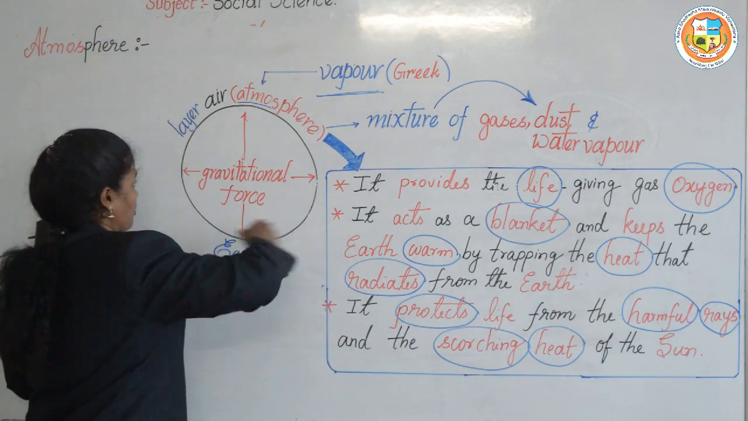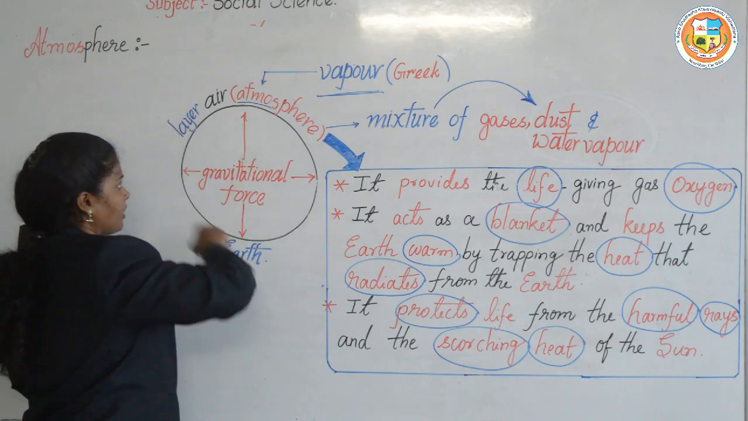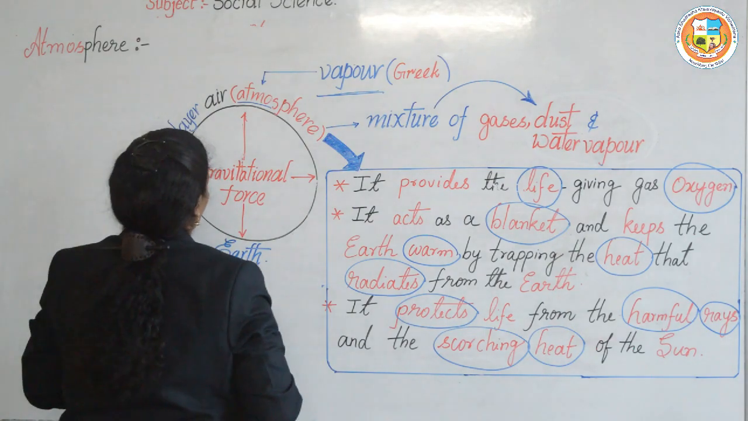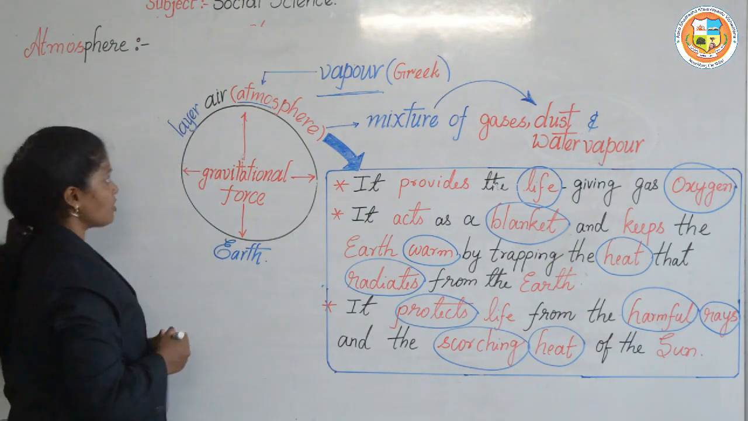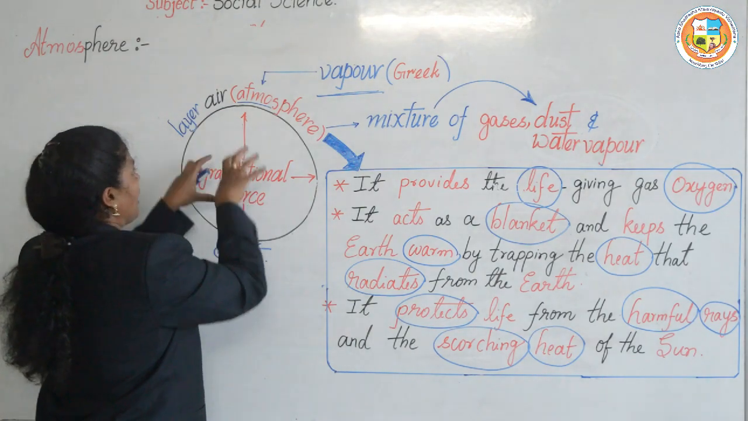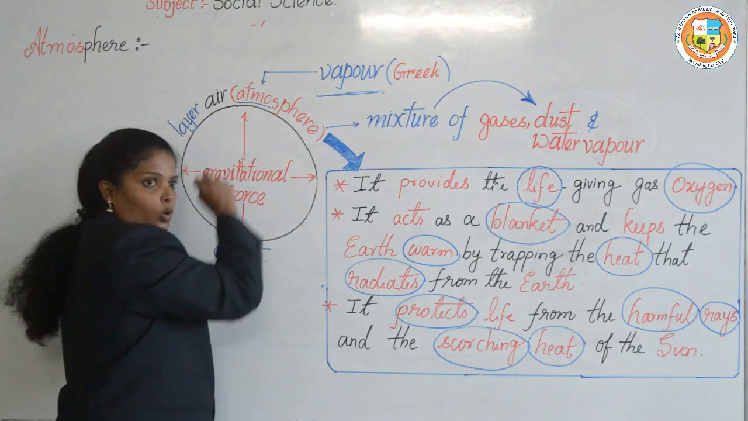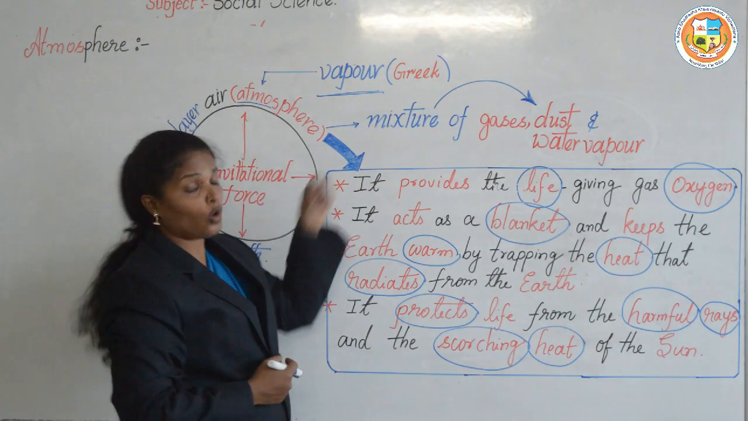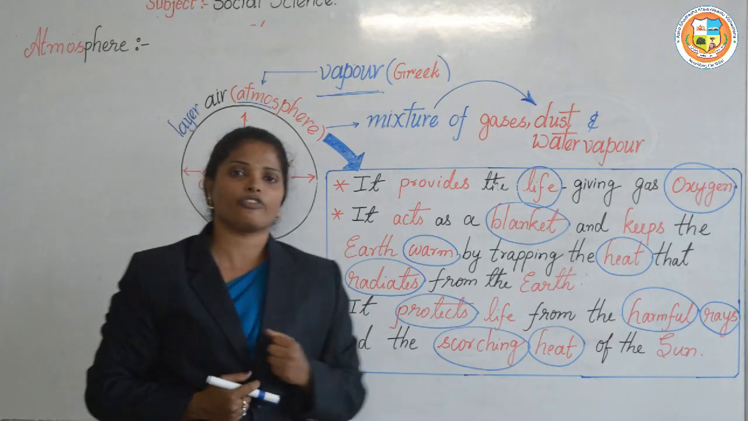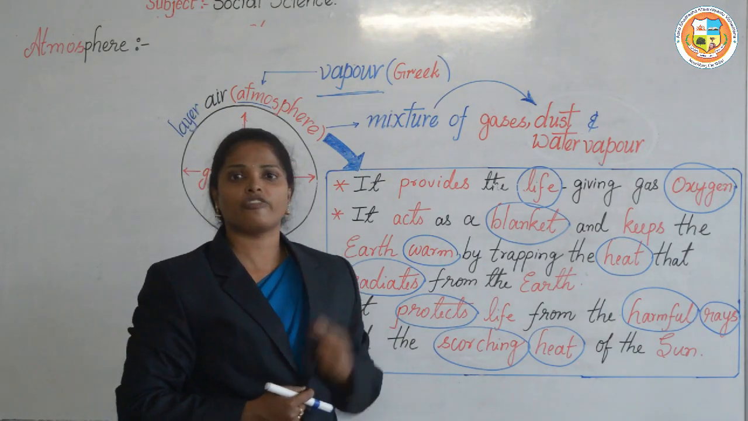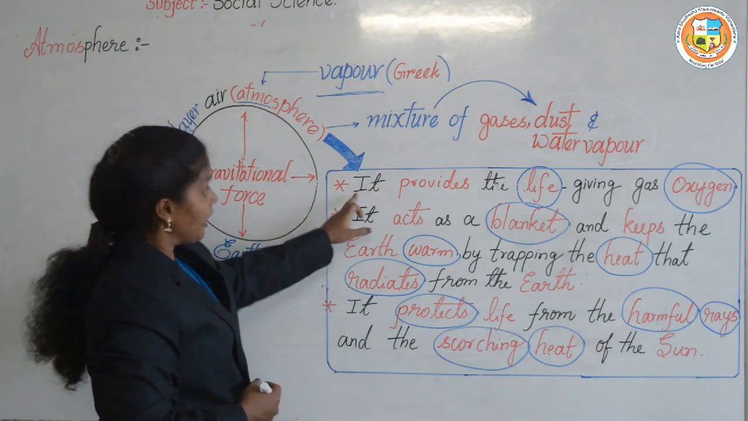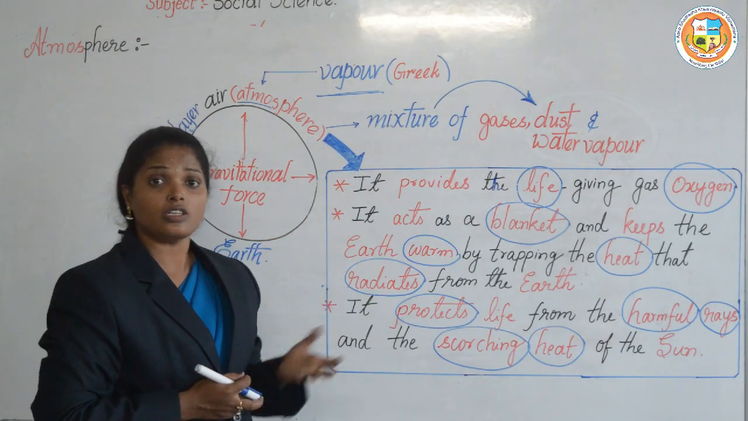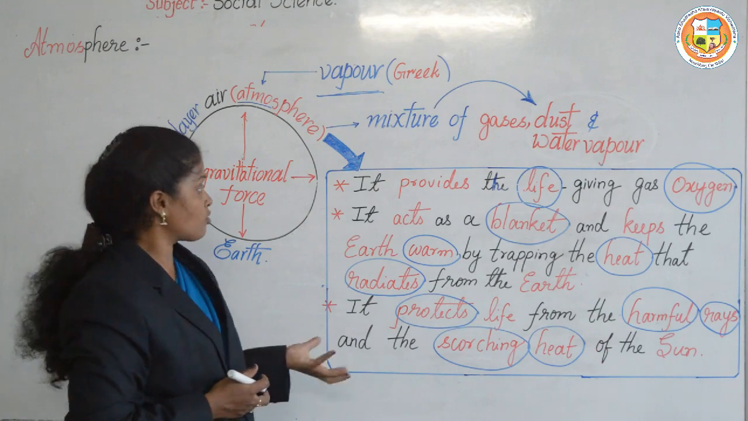The earth is surrounded by the atmosphere. The gravitational force holds the layer of the atmosphere. This atmosphere is also very useful for us. Why is it useful? Because it provides life-giving gases like oxygen, carbon dioxide and nitrogen.